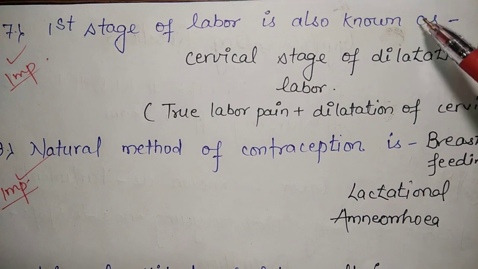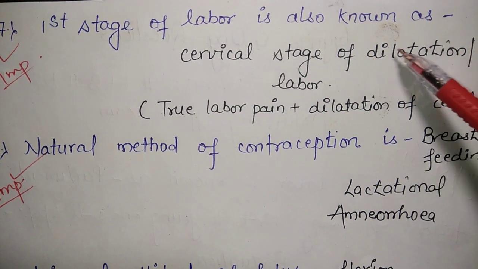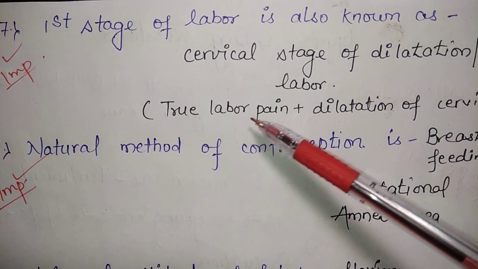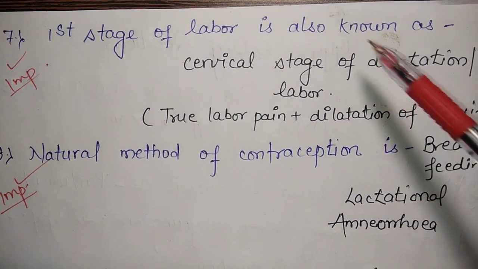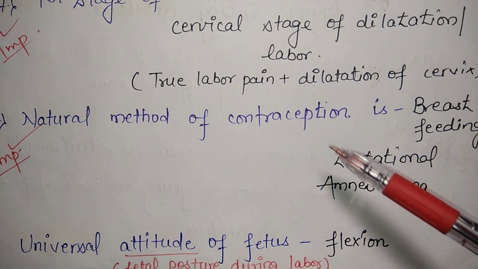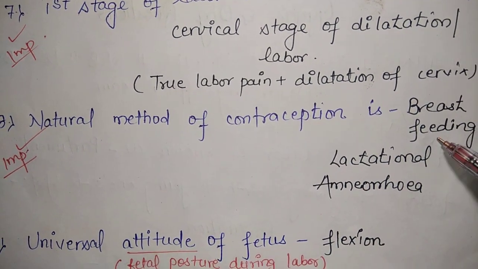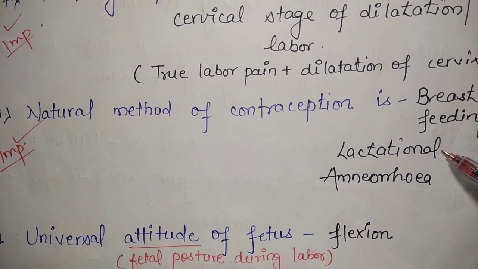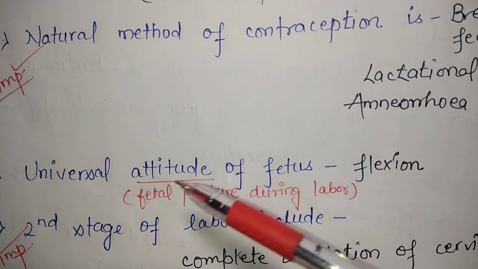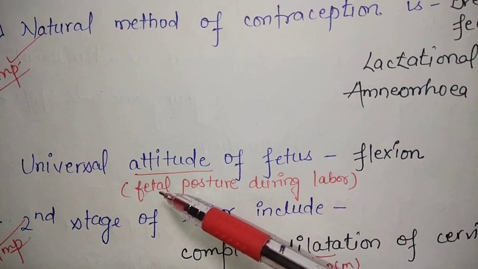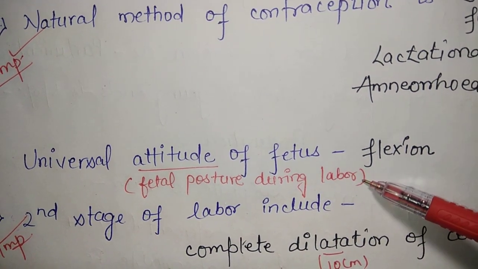First stage of labor is also known as cervical stage of dilatation. That means in the first stage, true labor pains and dilatation of the cervix take place. Natural method of contraception is breastfeeding or lactational amenorrhea. Universal attitude of the fetus is flexion. So what do you mean by attitude? Attitude is the fetal posture during the labor.